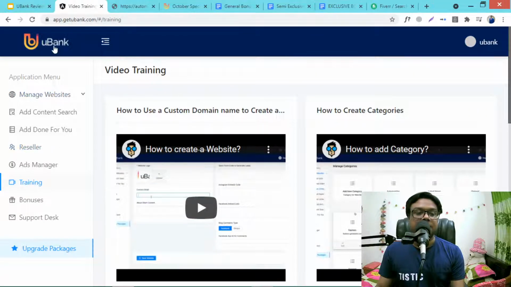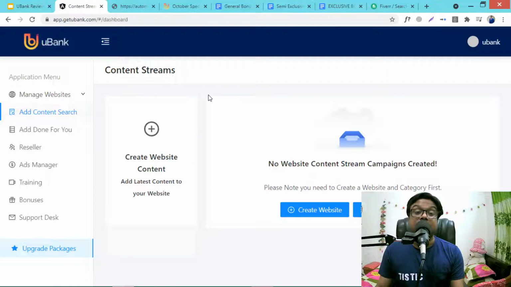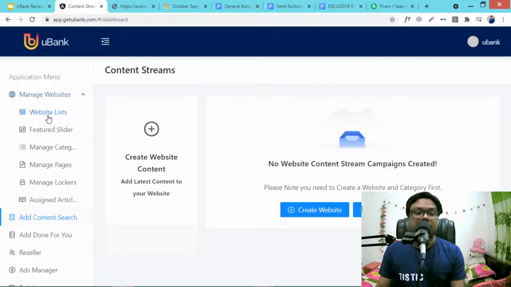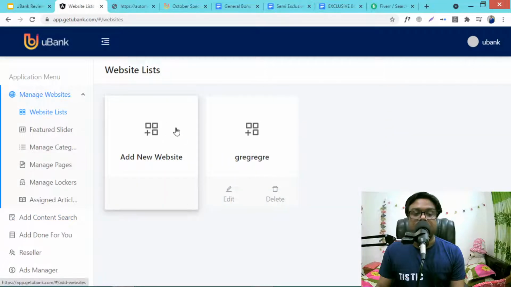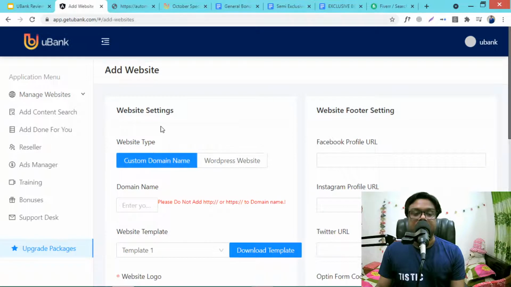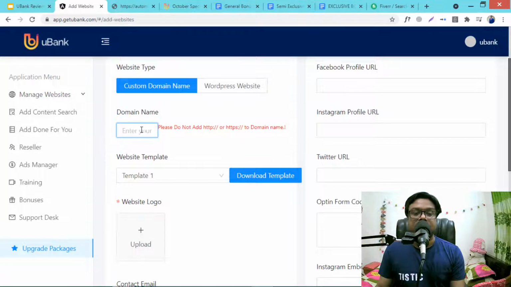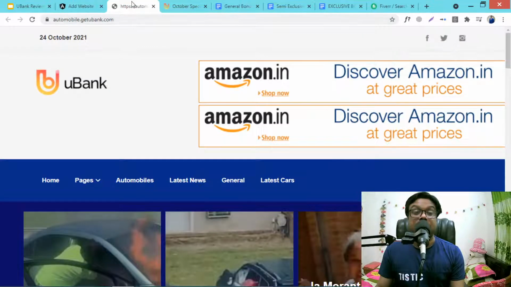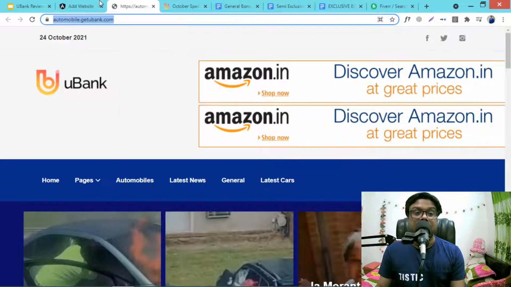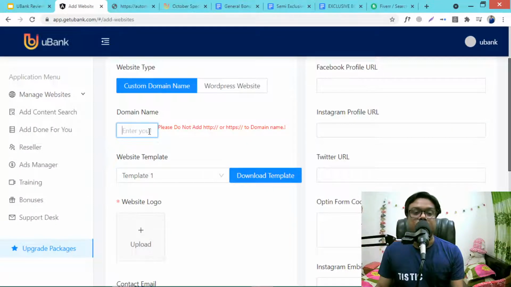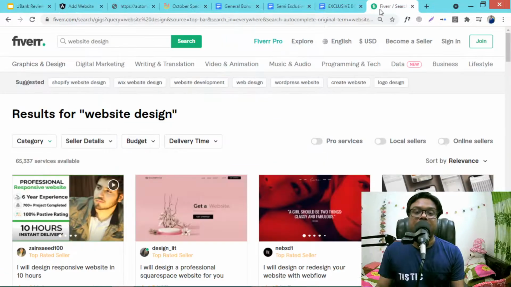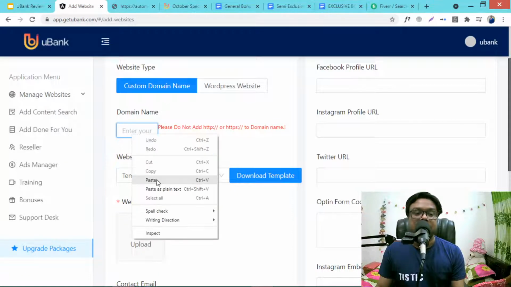So by the way, just go to the dashboard. First thing you need to create a website. You can do it in two ways: create website, or in the website list you will also have the option to add a new website. Click this. You have two types of options: WordPress website or custom domain name. For this you need to add a domain name. For the purpose of example, I am copying this domain name. You just need to add your own domain name or the domain name from your client. I am explaining later. Just showing you.